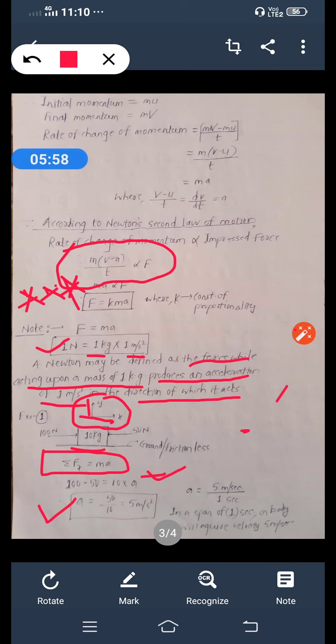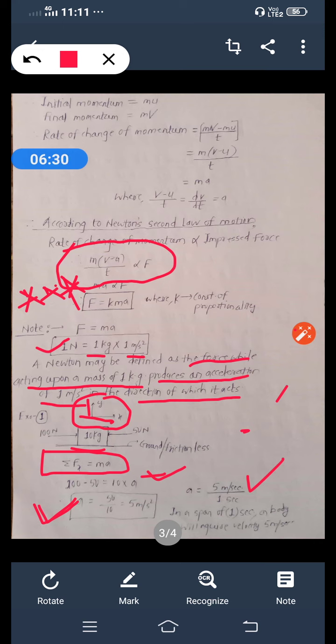Okay, so this is the acceleration of that particular body. And what is the unit? Meter per second square. Now again, here one interesting thing is, this a is 5 meter per second square, so we can write it in this way also, 5 meter per second divided by 1 second.